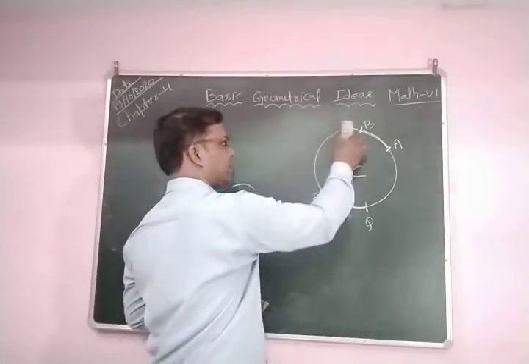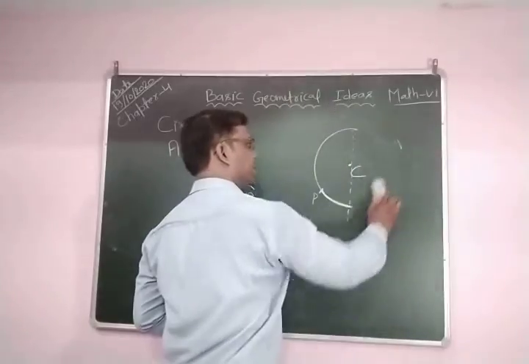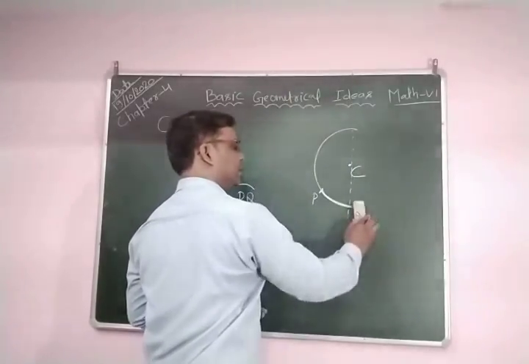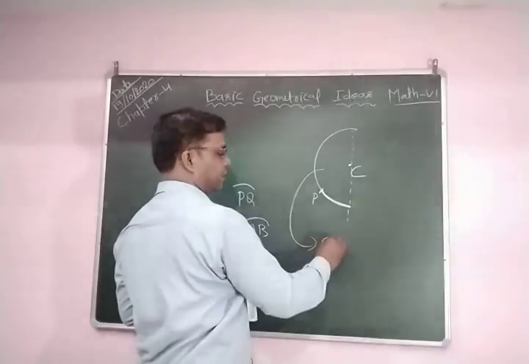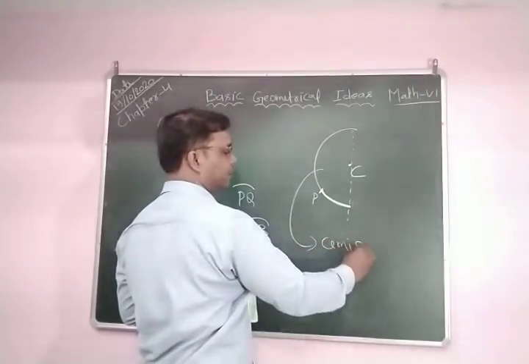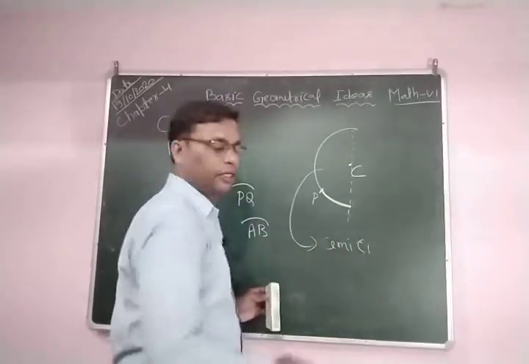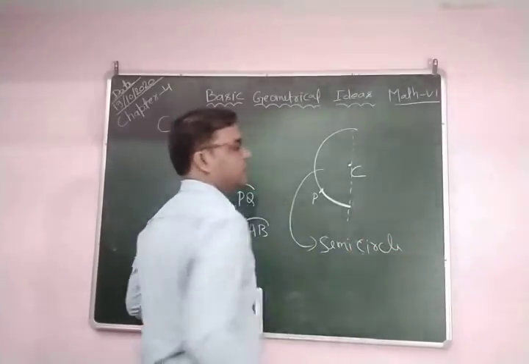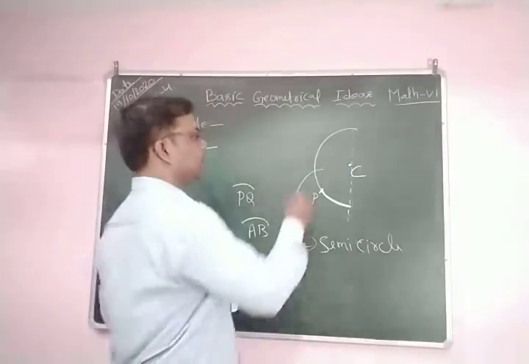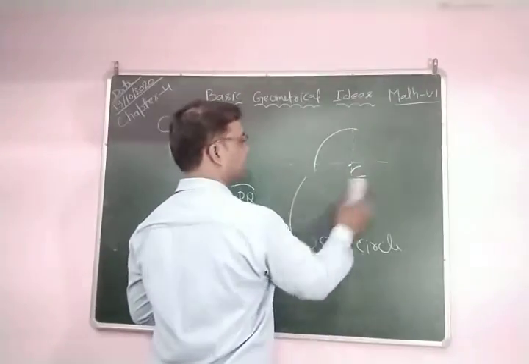If you cut it in half like in this figure, then you obtain this figure. This is called a semicircle.